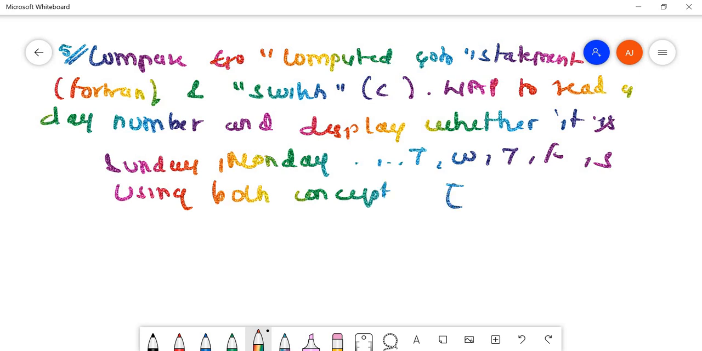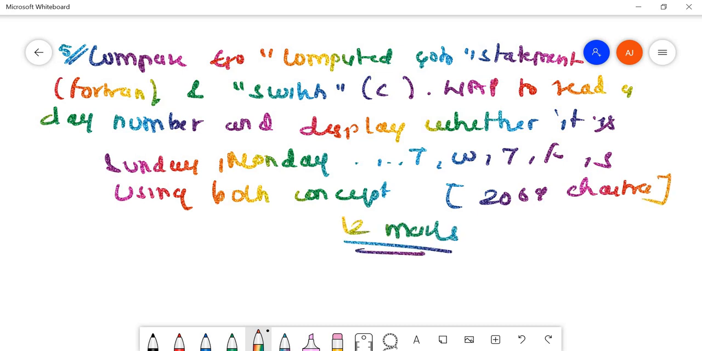Fine, so this is a question they have asked from 2069 Chaitra, and this question can be of 12 marks. So don't skip this chapter, Fortran. This can be of 12 marks. Okay, fine, so let me answer this question. I'll be erasing this.